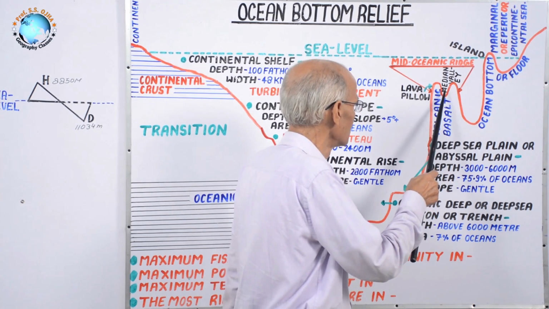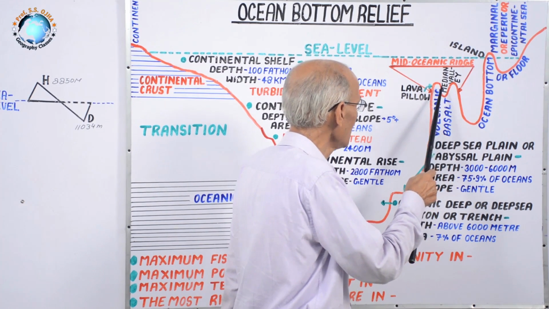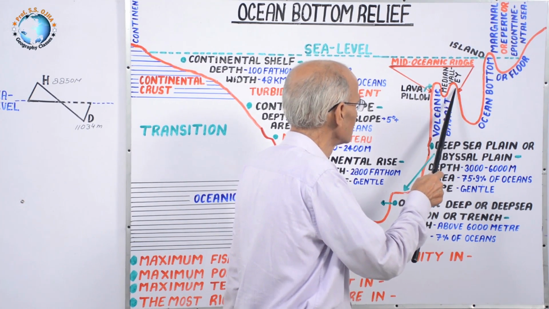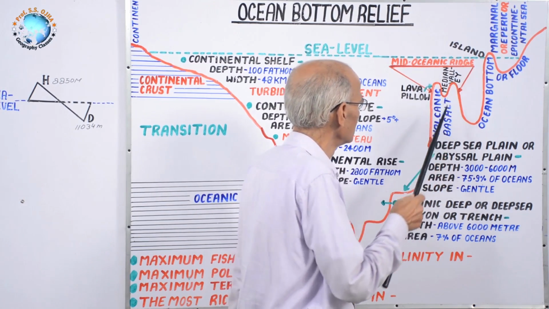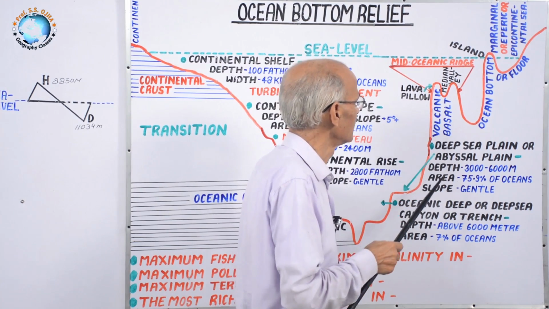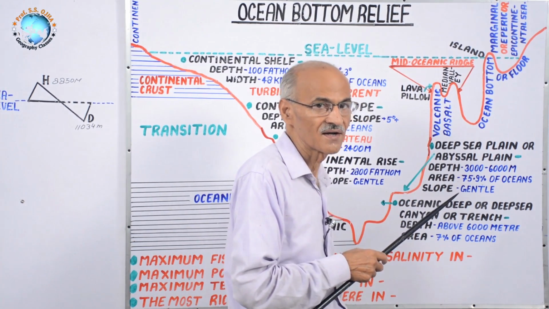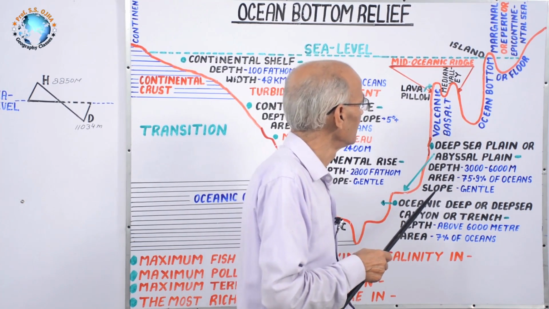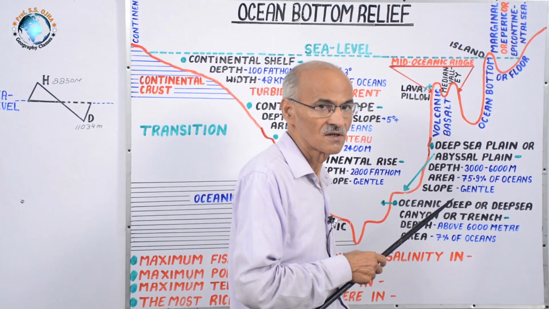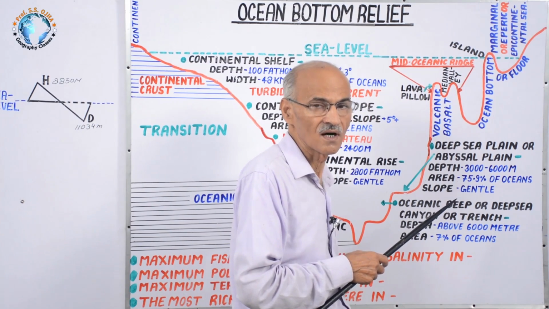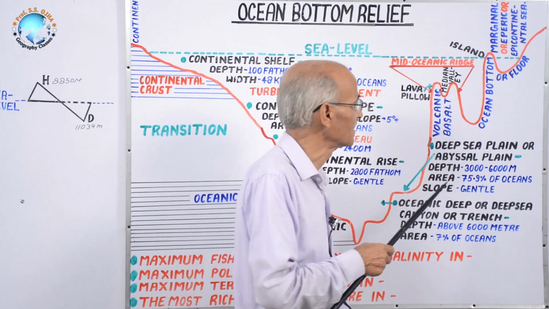This middle is called median valley, and both the adjacent higher parts are called mid-oceanic ridge. And you might have studied in plate tectonics that there is mid-oceanic ridge in all the large oceans. For example, mid-Atlantic ridge, mid-Indian ridge, mid-Pacific ridge.